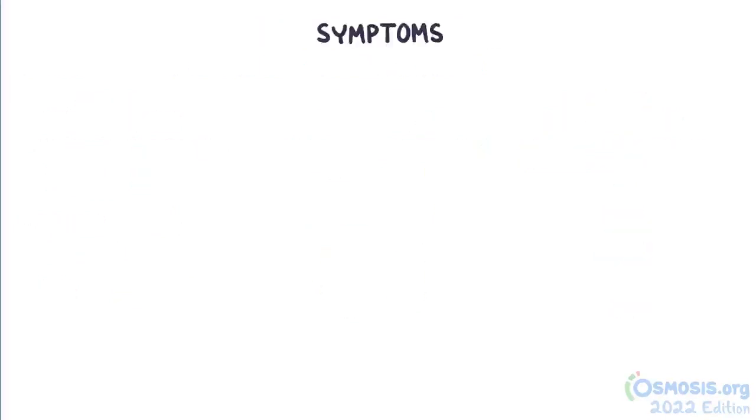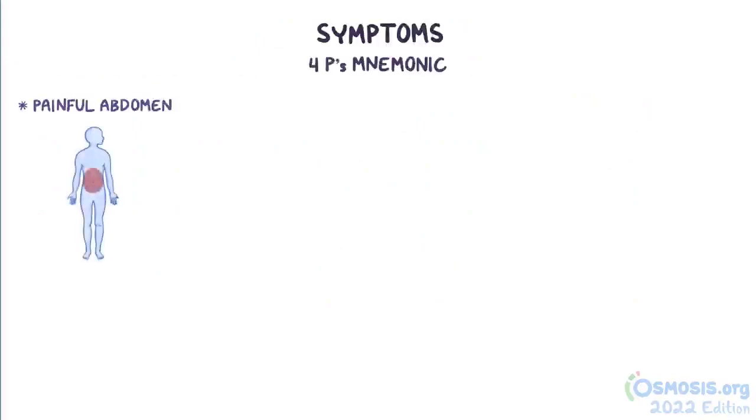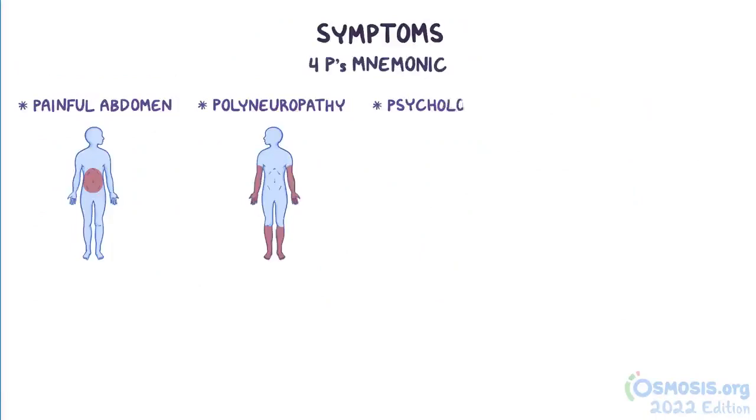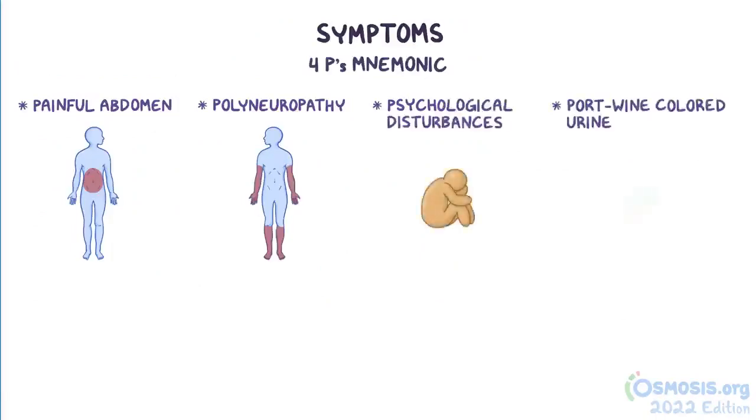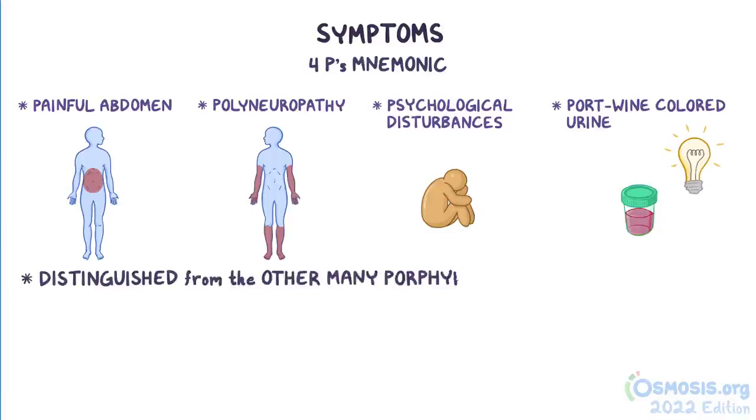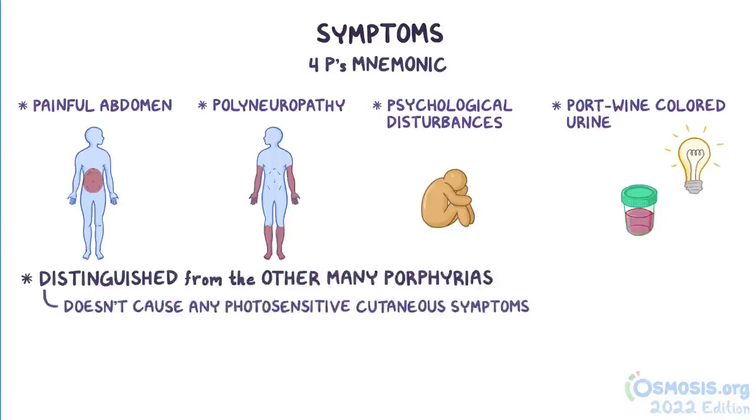So the symptoms of acute intermittent porphyria can be remembered with the 4 P's mnemonic: painful abdomen, polyneuropathy, psychological disturbances, and port wine-colored urine. This last one is caused by the excess porphobilinogen being excreted in the urine. Initially, the urine is colorless, but if exposed to light, the porphobilinogen oxidizes and turns a reddish wine color. The last important thing to keep in mind is that acute intermittent porphyria can be distinguished from the many other porphyrias by the fact that it does not cause any photosensitive cutaneous symptoms, like skin blistering when exposed